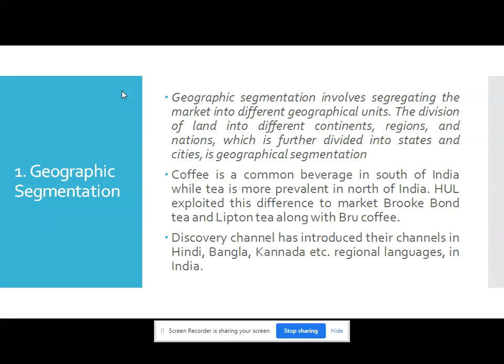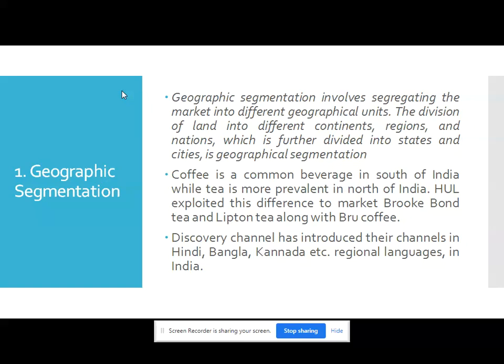This method of segmentation is useful when variation in consumers occurs with the change of coordinates. Geography influences how people live and behave. For instance, markets are likely to be different in extreme cold and extreme hot regions.